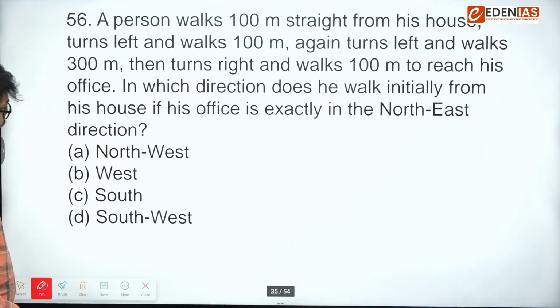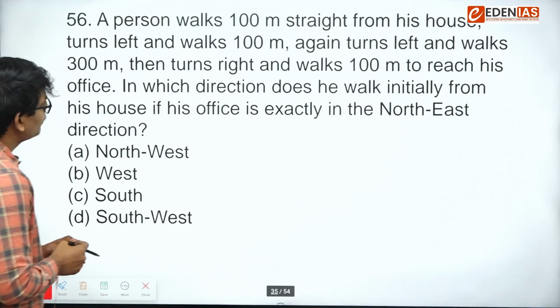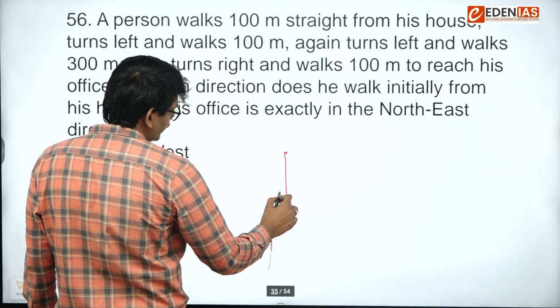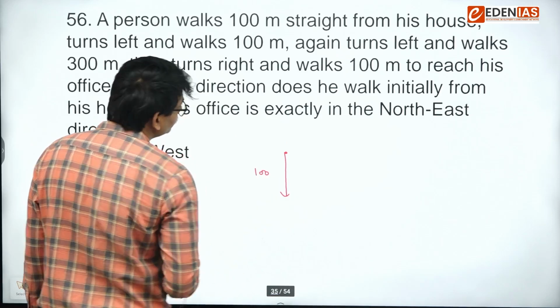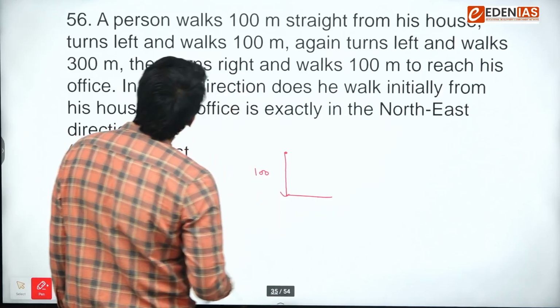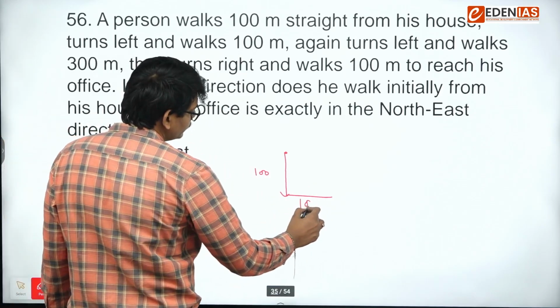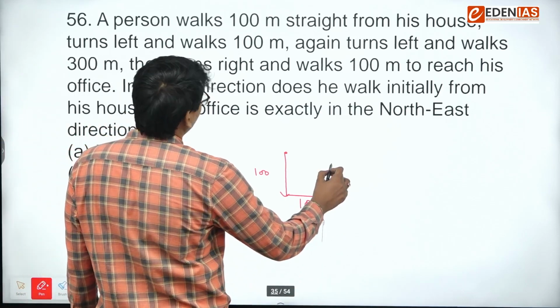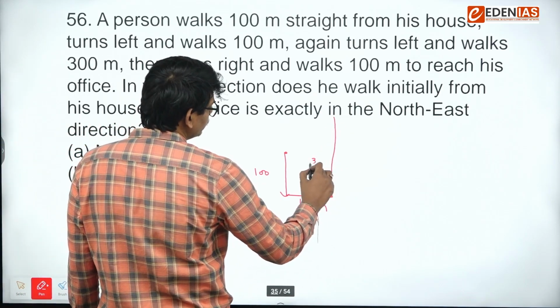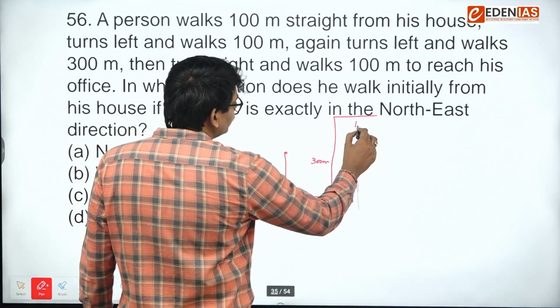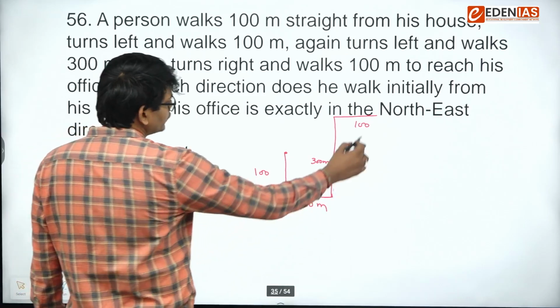Okay. So this question one was on direction. So question says a person walks 100 meters straight from his house. So suppose 100 meters straight and turns left and walks 100 meter again, and again turns left and walks 300 meter, then turns right and walks 100 meter to reach his office. This is office.